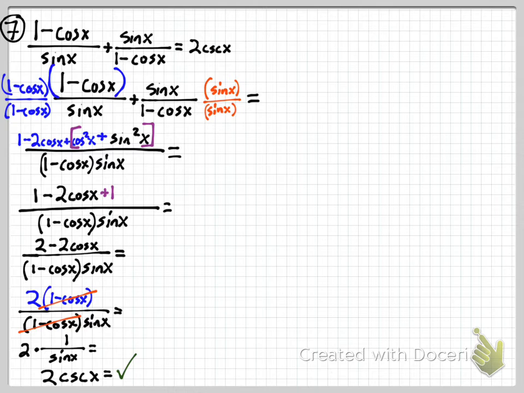The other thing I thought of, just real quick, is that you can't replace 1 minus cosine of x with sine, but you can replace 1 minus cosine squared of x with sine squared. So I thought, what if we multiply that by 1 plus cosine of x? It's called the conjugate. I think it's a little bit messier, but I believe it does work. You're only multiplying the right fraction, because you'll get a common denominator of sine squared, and that should lead to the exact same answer. So if you want to try that, that would be a good adventure.